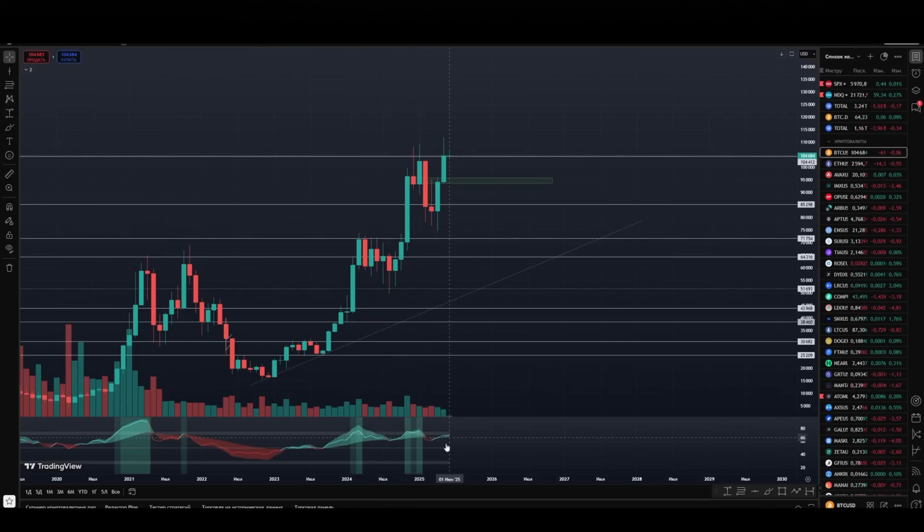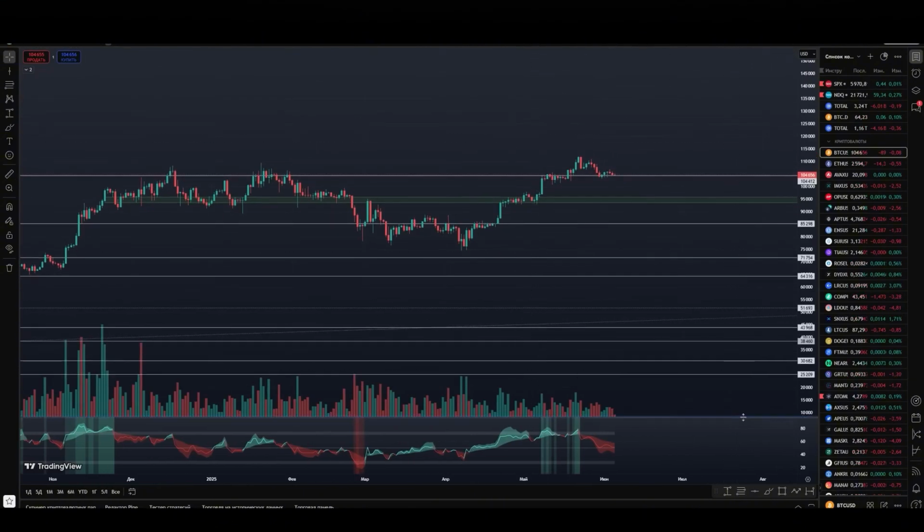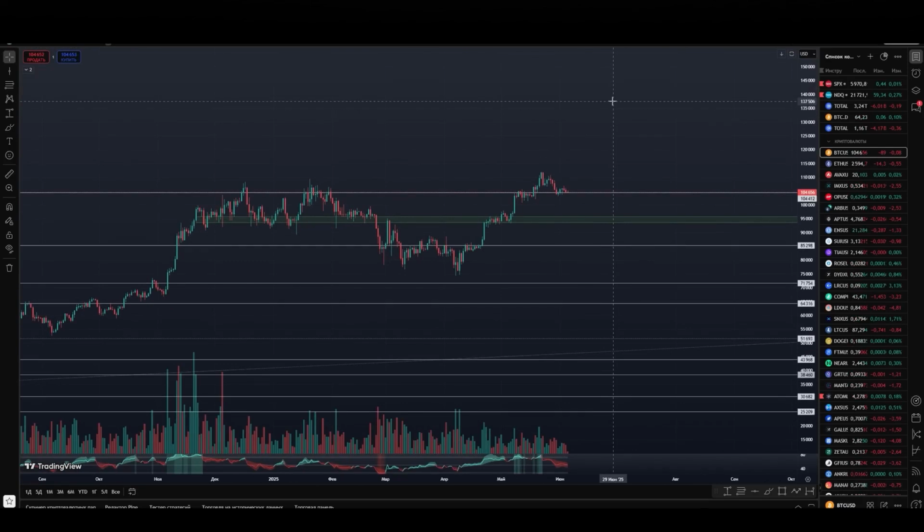There has been a correction, and now at the local maximum, the RSI has risen to the zone of 76, that is, we have not even reached the zone of 80 yet. Therefore, I have said in previous videos, from the point of view of the technical structure, that if Bitcoin enters the zone of conditionally $130,000-$140,000 on the next wave, it will already be clearly in the zone of strong overheating, in the overbought zone on the older time frames. Therefore, in this area, you need to be as careful as possible.